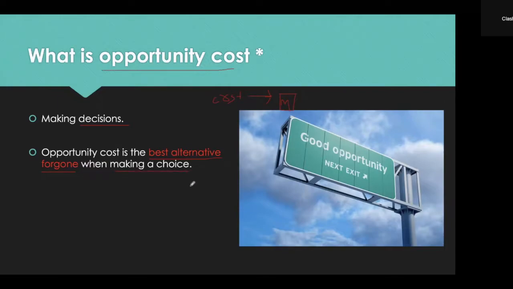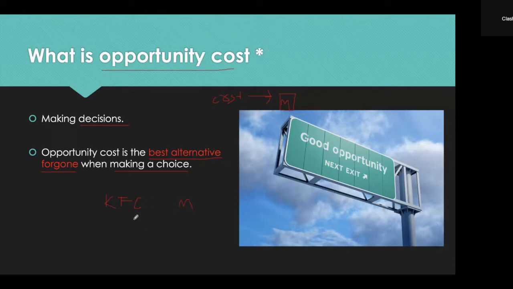Now, what does that mean? For example, right now, I am hungry and want to eat. I have two restaurants I want to choose from. First one is KFC. Second one is McDonald's. These are my top two choices.